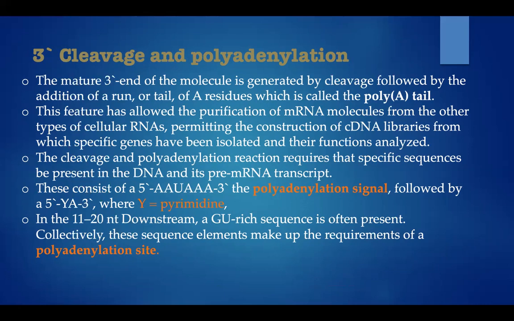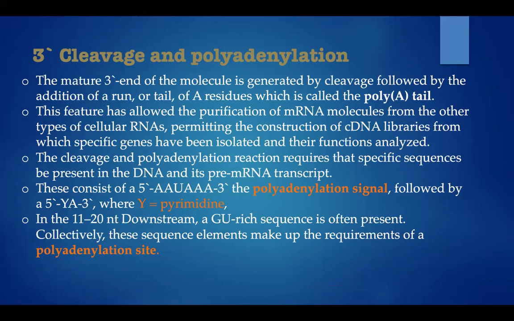This consists of 5' AAUAAA 3', the polyadenylation signal, followed by a 5' YA 3', where Y is a pyrimidine. In the 11 to 20 nucleotides downstream, a GU-rich sequence is often present.